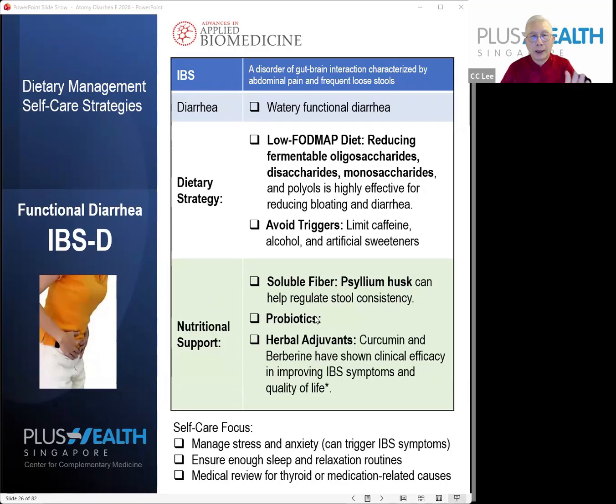Now, importantly, IBS is a nerve trigger, a brain and gut dysfunction. Therefore, you need to manage your stress and anxiety. Make sure you have enough sleep and relaxation routines. And of course, for those at risk of thyroid disease, you need to review for thyroid or other medical causes.